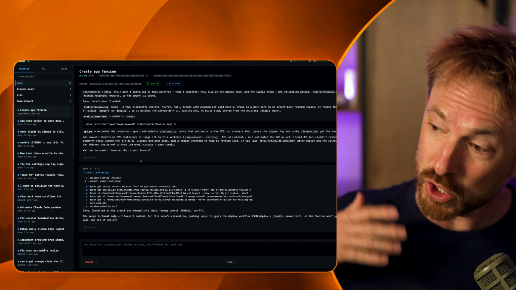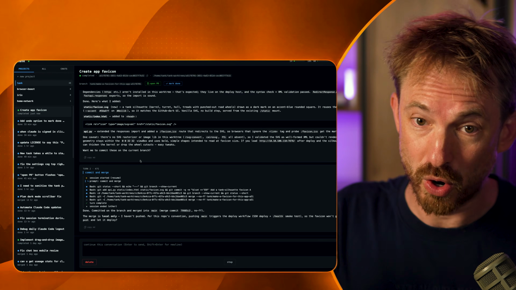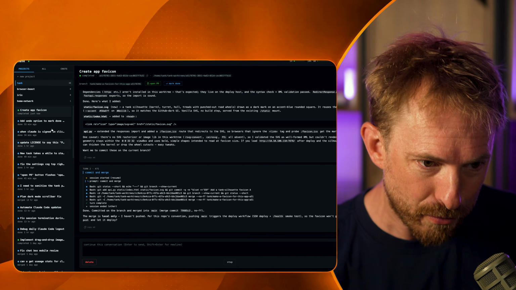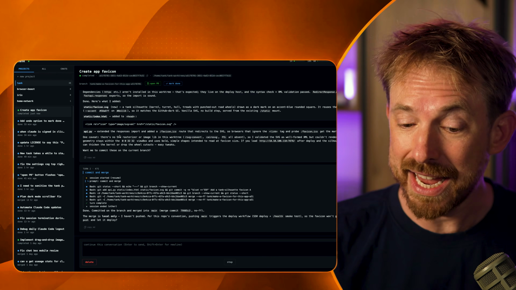And you might say, well, Mike, why did you build something like this when you can just use something like tmux or any other app that allows you to spawn multiple terminal windows and run a bunch of Claude codes? The reason is I've realized I'm the bottleneck. I literally can only work as fast as my brain can think. So I basically needed to build a mission control like this so I can keep an eye on everything I'm doing in Claude Code and even run multiple instances at the same time.